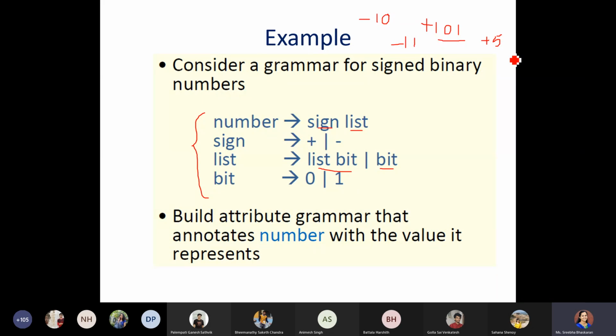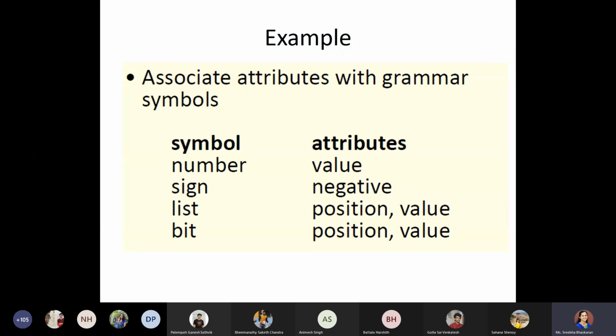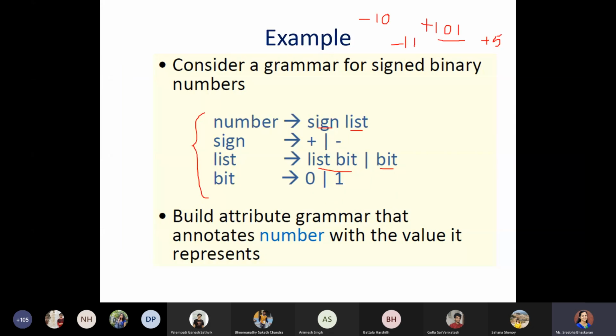So for each rule, you will be extending it with respect to your attributes, how the calculations should happen. First, for identifying the attributes for this particular grammar, what should we have as an attribute? For storing the number, we can have a value.